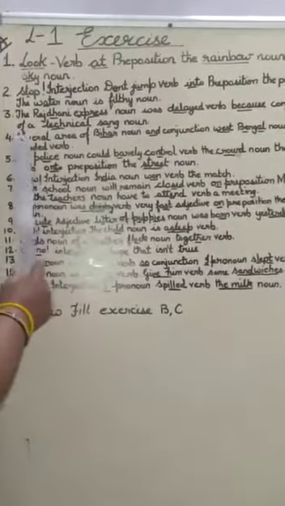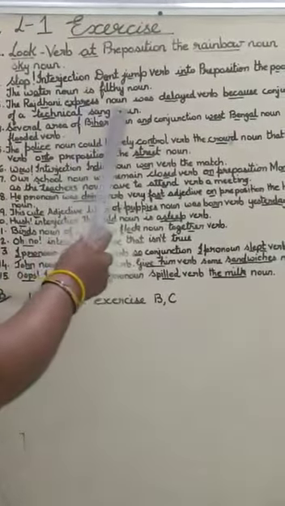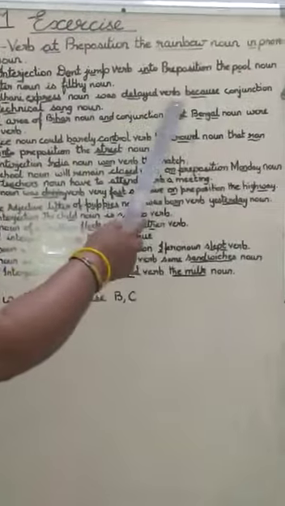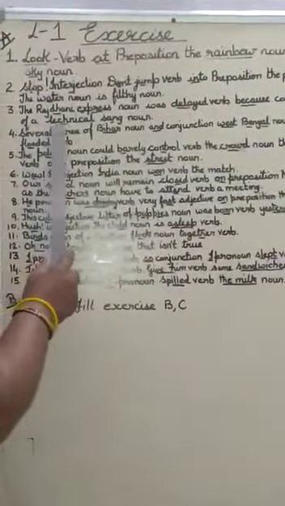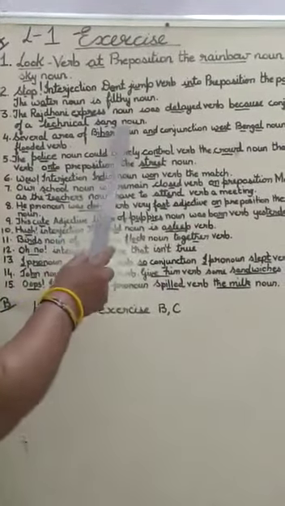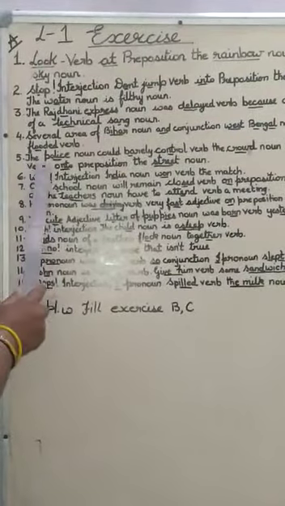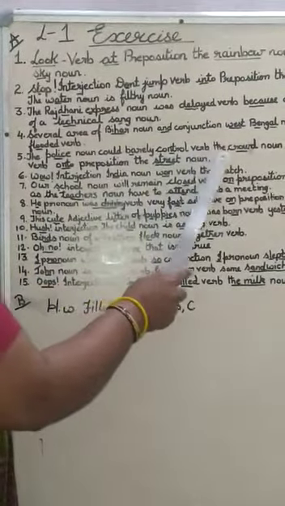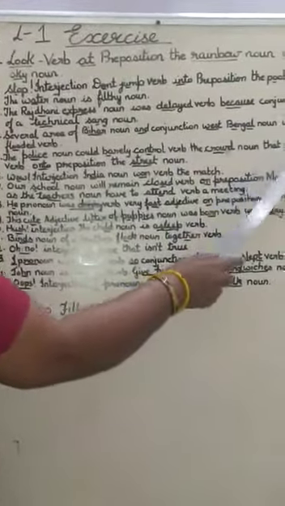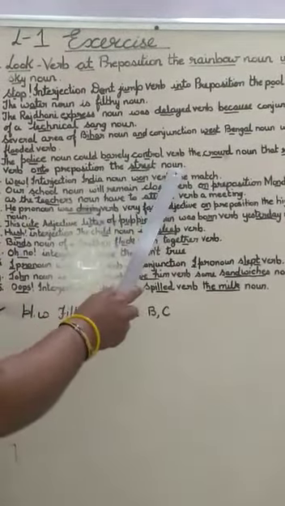I missed out the third one, that is, the Rajdhani Express noun was delayed verb because conjunction of a technical snag, that is noun. Now come back to the fifth one. The police noun could barely control verb, the crowd noun that ran verb, onto preposition, the street noun.